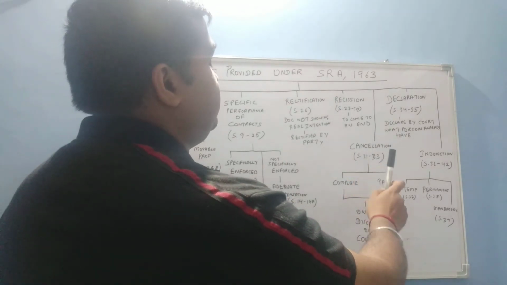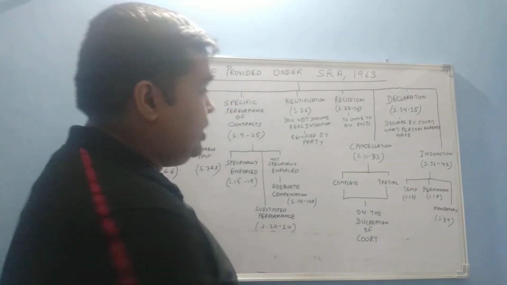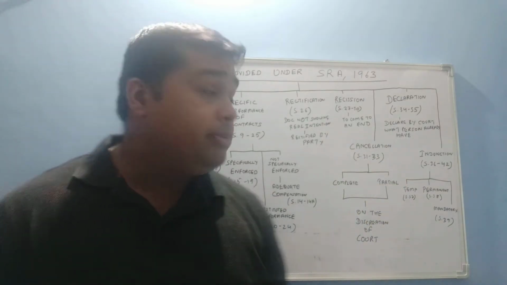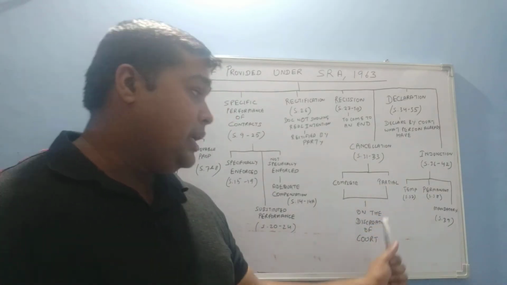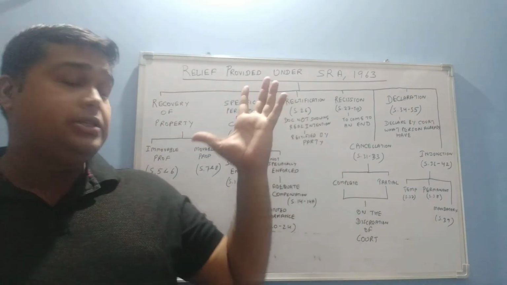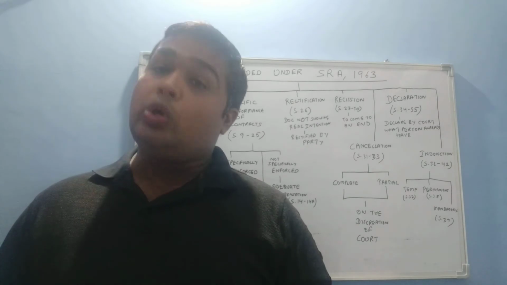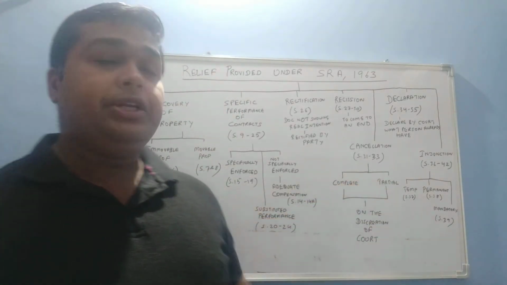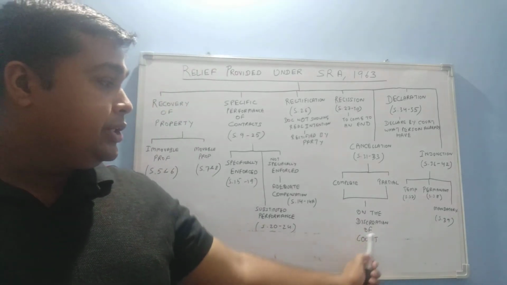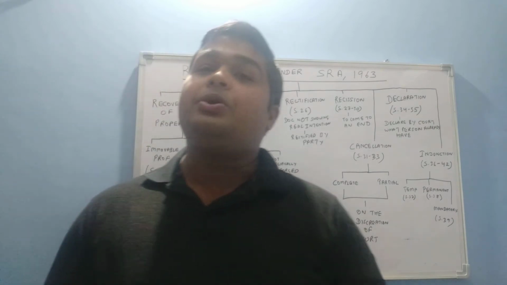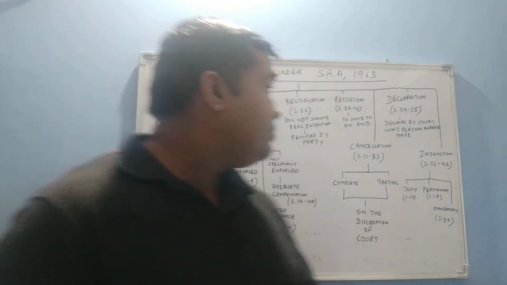The next relief provided under the Specific Relief Act is cancellation. Cancellation can be complete or partial. It is covered under Sections 31 to 33, and it is at the discretion of the court to order either complete cancellation of the document or partial cancellation of the document.